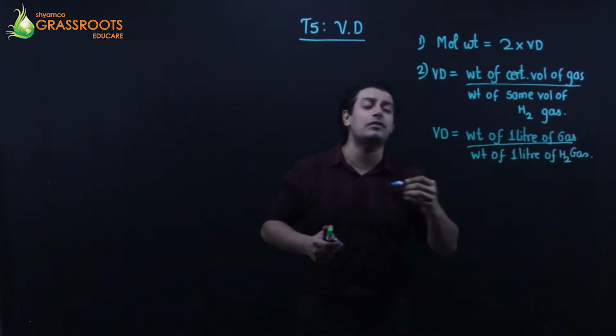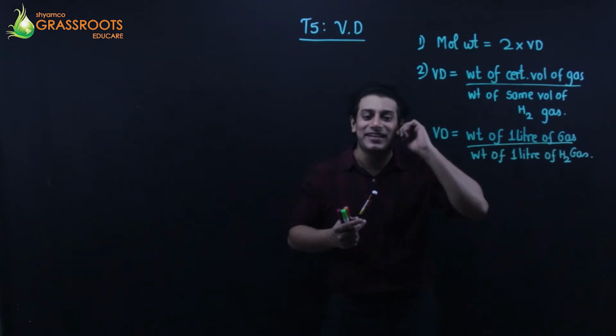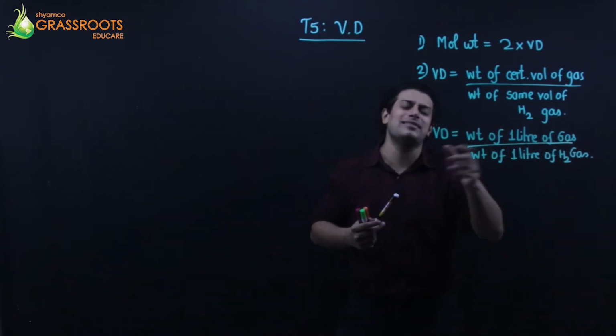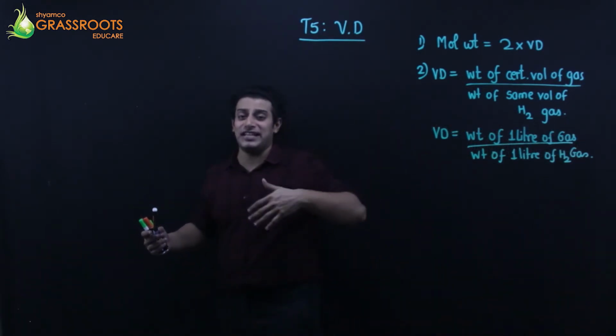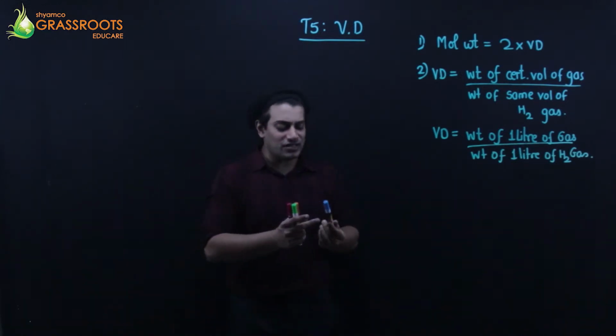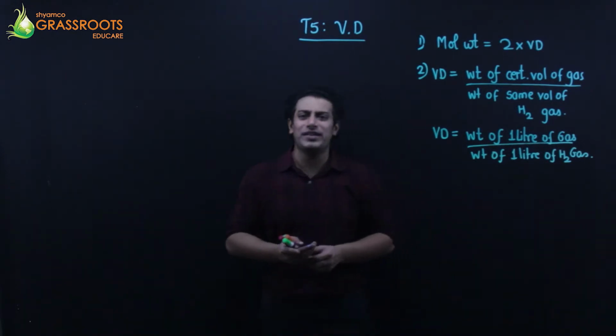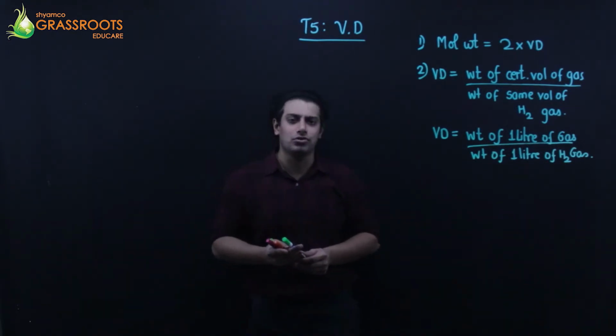Yeah, that gives me a clearer picture that दोनों का volume is 1 liter. So it is basically weight of gas, the one whose vapor density is to be obtained upon weight of hydrogen. So this is the formula for vapor density, my friends, right? Let's go on with the first question straight away.